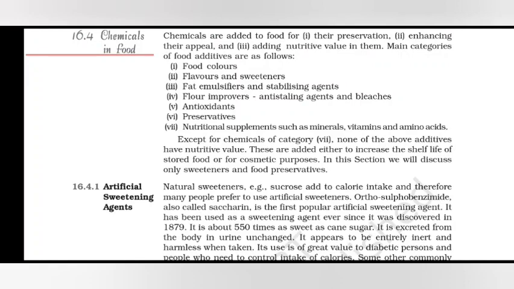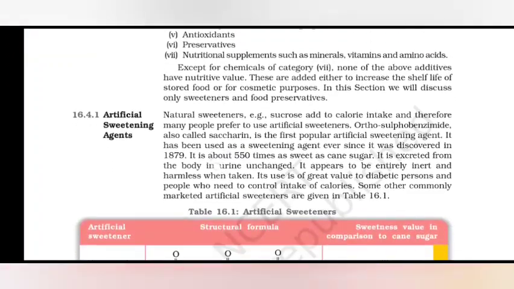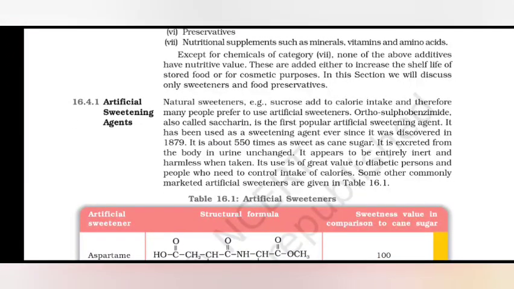Except for chemicals of category 6, none of the other additives have nutritive value. These are added either to increase the shelf life of stored food or for cosmetic purposes. In this section, we will discuss only sweeteners and food preservatives.